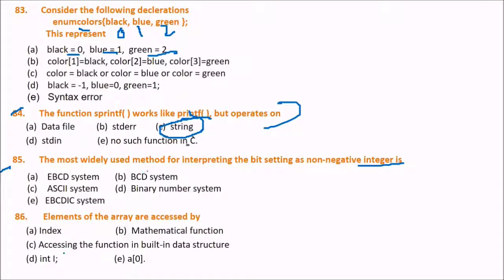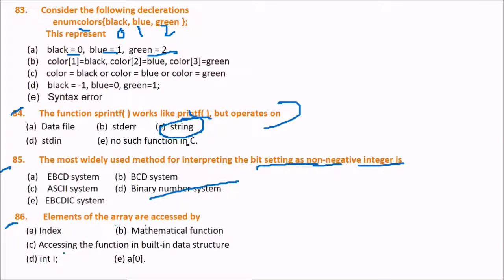Next is, the most widely used method for interpreting the bit setting as non-negative integer is what? The answer is binary number system. According to the ISO standards, the binary number system is used for this purpose.